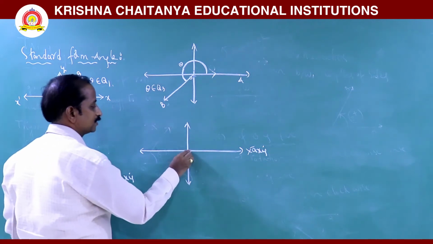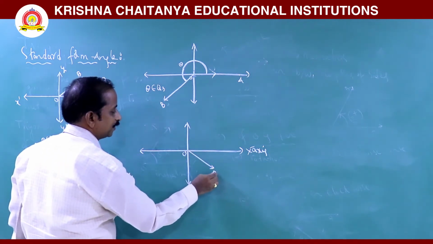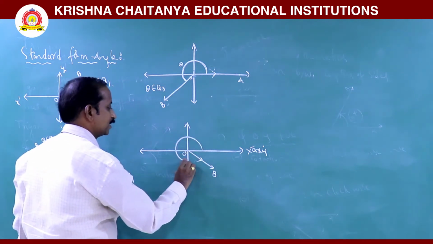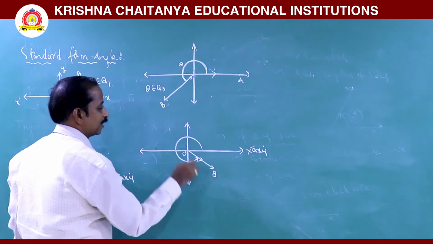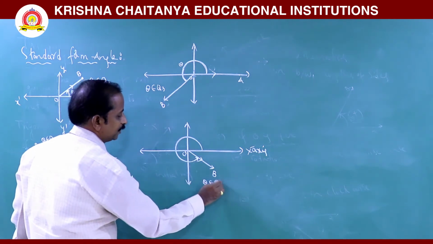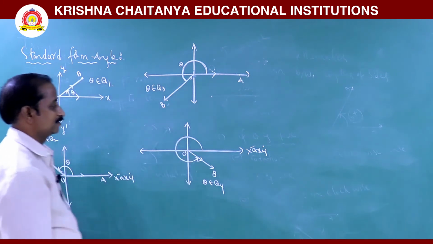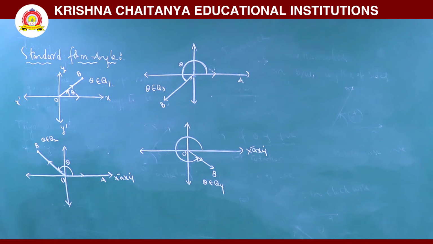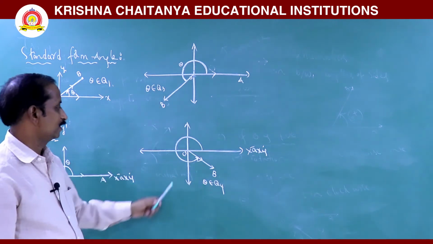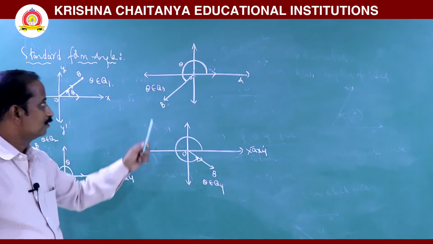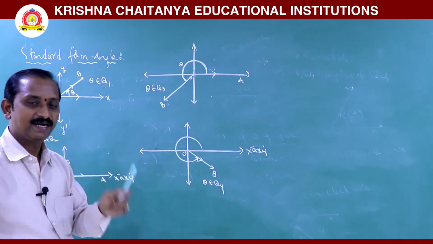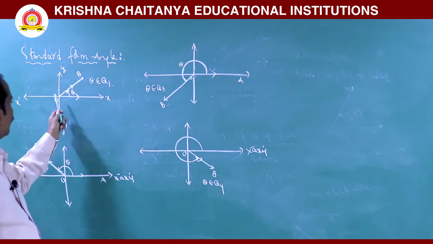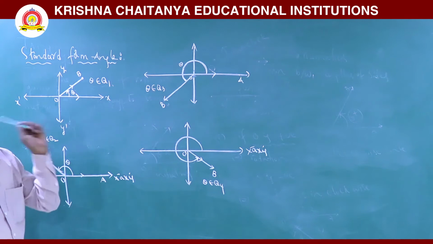So this is called the terminal ray, OB ray. Now this amount of rotation lies in the fourth quadrant. Theta belongs to the fourth quadrant. So theta lies in the first quadrant, second quadrant, third quadrant, fourth quadrant. We call these the standard form of angle when the vertex is at the origin and OX is the initial ray.